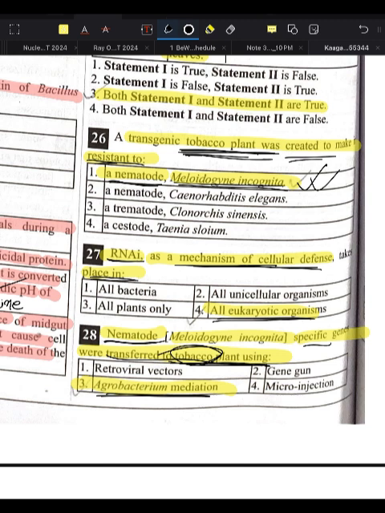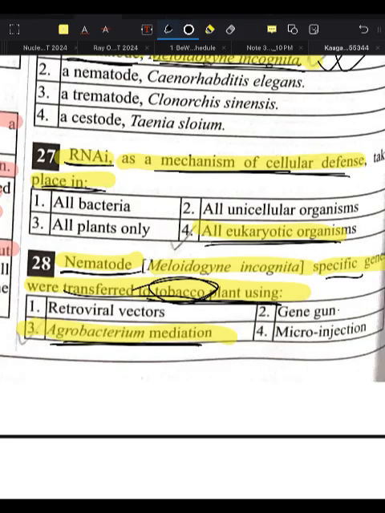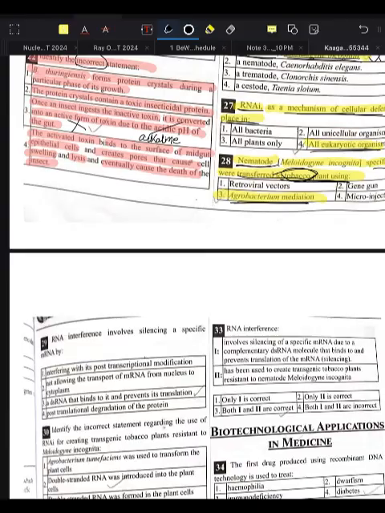It was created to make the transgenic tobacco plant resistant. The nematode Meloidogyne incognita specific genes were transferred to the tobacco plant using Agrobacterium mediation.